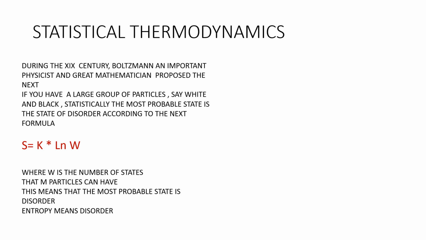At the end of the 19th century, Boltzmann, a very important physicist and a great mathematician, proposed the following. If you have a very large group of particles and you mix them, statistically you will find the most probable state, the state of disorder. S equals k ln W, where k is the Boltzmann constant. Ln W, the logarithm of W, is the number of states that N particles can take. This means that the most probable state is disorder. Entropy means disorder.